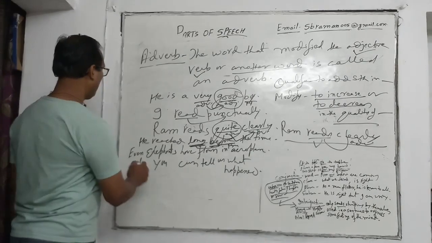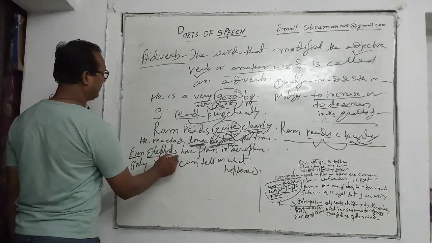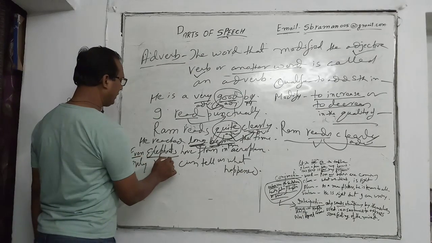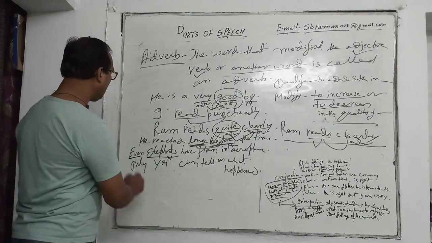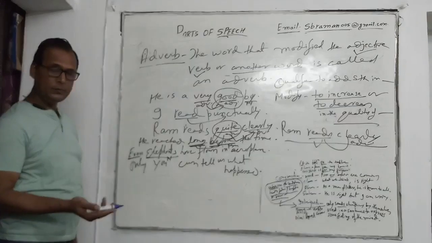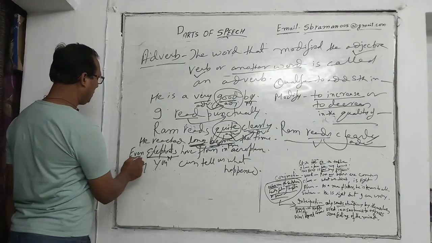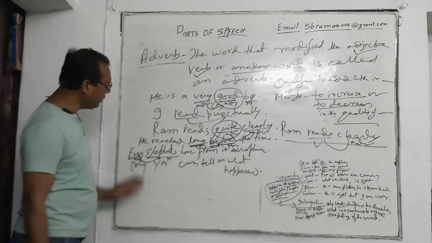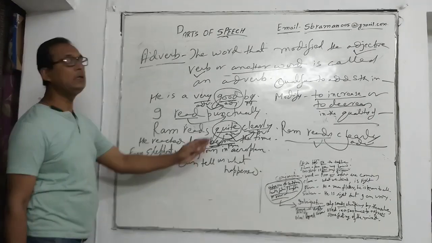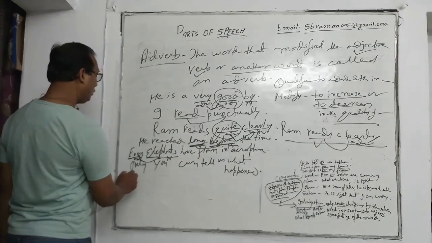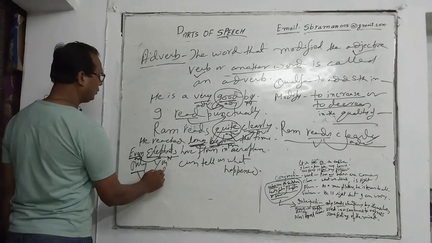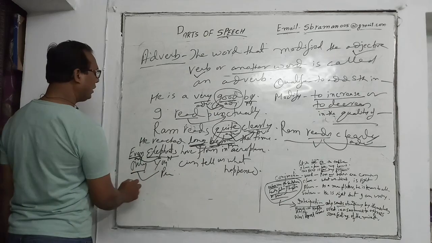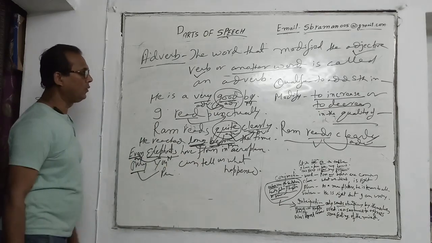As an example, even elephants. Here elephant is a noun and even is an adverb. So this adverb has modified this elephant. Even elephants have flown in an aeroplane. Now only you, here it is a pronoun, only you can tell us what happened.